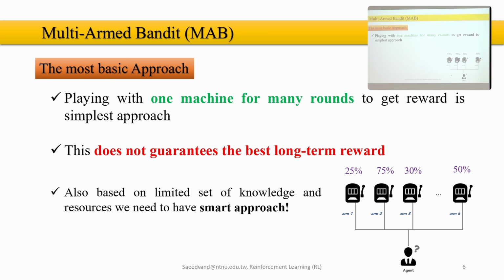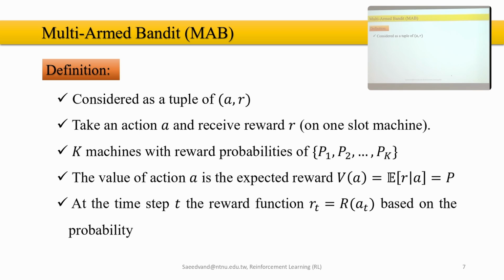What is the most basic approach to do this? You already gave a better answer to this question, but one approach can be playing with one machine for many runs and getting reward. Like, I'm the guy who says, I don't care, I randomly choose one and just play, whatever. That's one approach, but of course that's not good. It does not guarantee the best long-term reward. Also, based on the limited knowledge and resources that we have, we need a better approach.